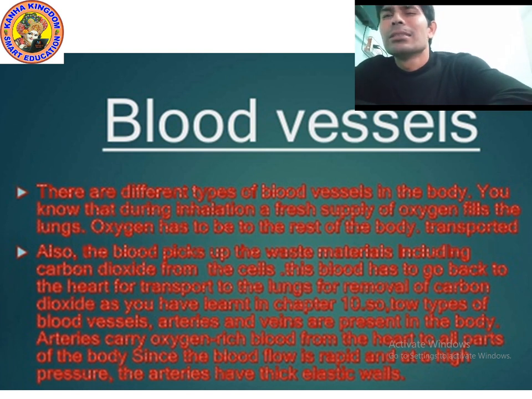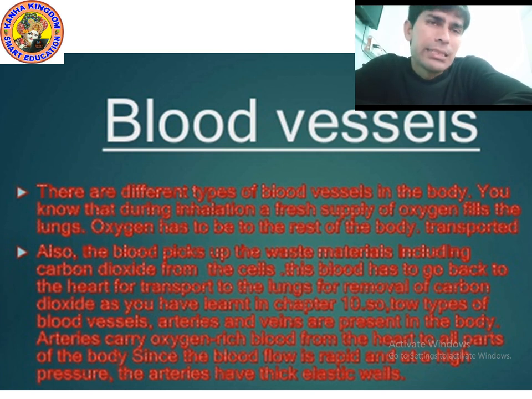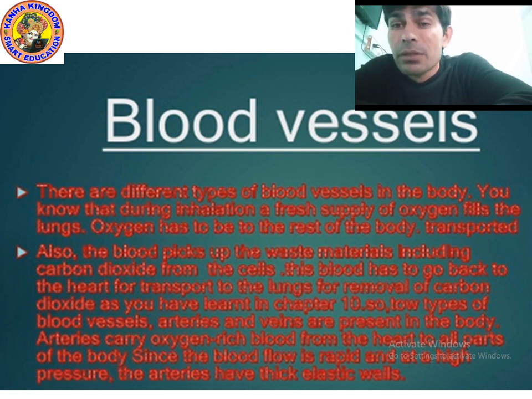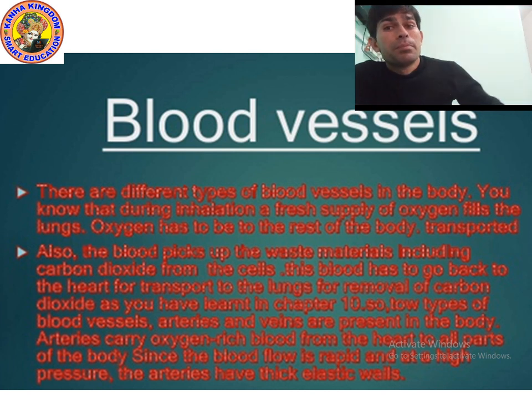Arteries carry oxygen rich blood from the heart to all parts of the body, since the blood flows rapidly at high pressure. That's why arteries have a thick elastic wall, so they can sustain the pressure. When the heart pumps, it creates pressure, and the oxygen rich blood flows at high pressure, but the thick elastic wall of the arteries prevents damage. I hope you understood.